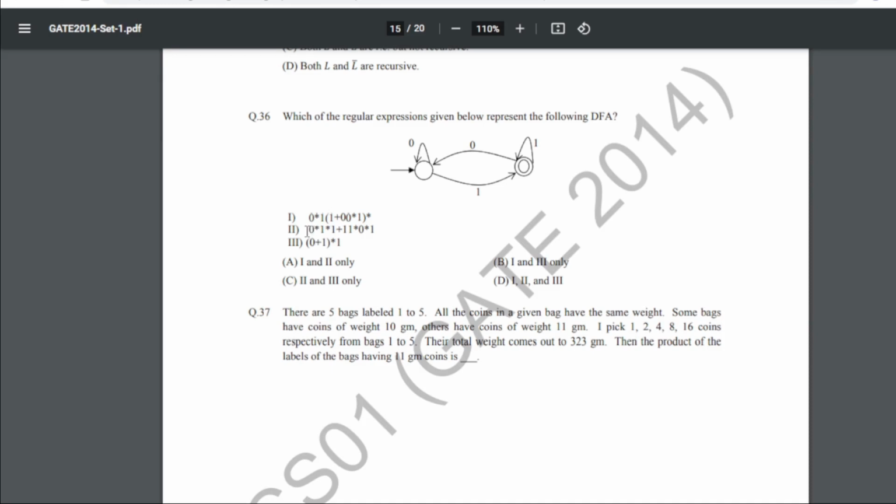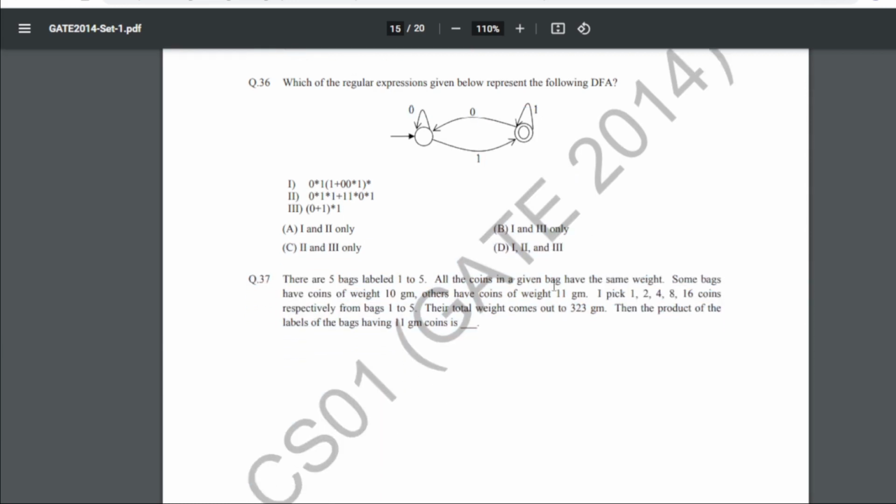But for the second it is not holding good. Now let's check the third: 0 1, it could be in any format, then at the last we will have 1. Yeah, that is also possible. So for 36, the answer is B, that is options 1 and 3.